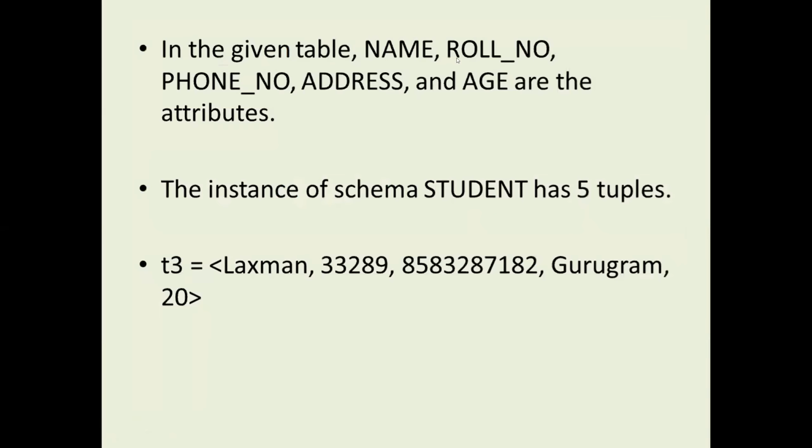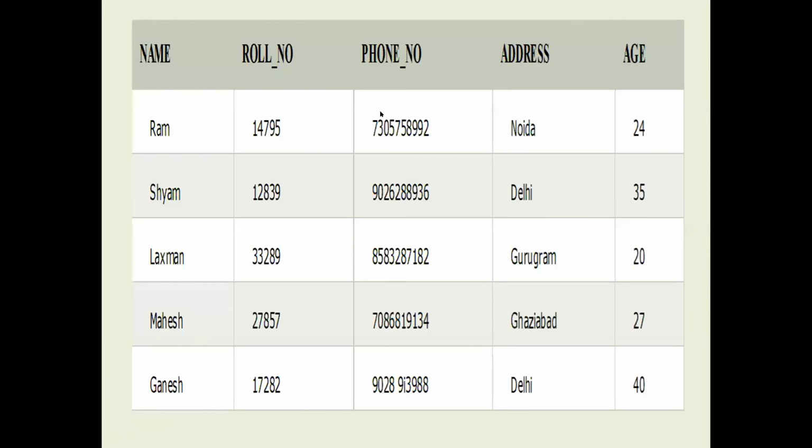So in the given table, name, roll number, phone number, address, age are the attributes. That means these are the columns, or domains. And these are the tuples. Domain means which data type is associated with this field or attribute. For example, for name, which data type is considered here? Maybe character data type, string data type, varchar data type. In the same way, roll number.